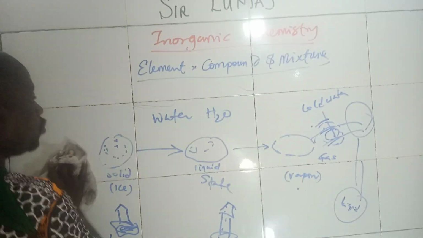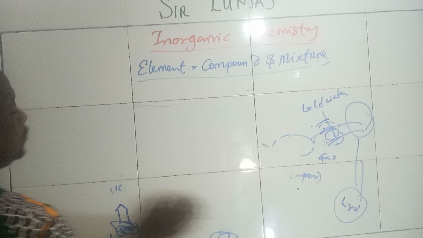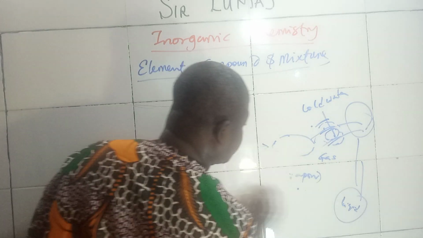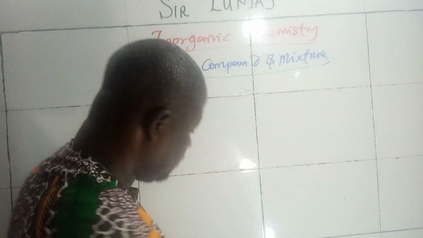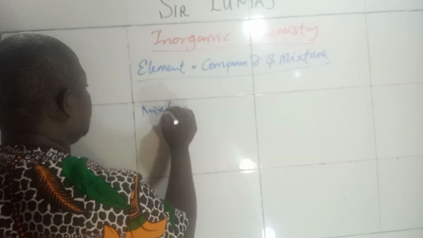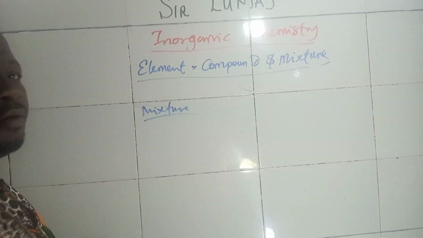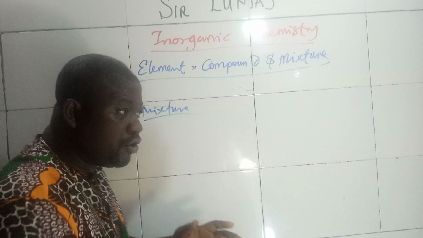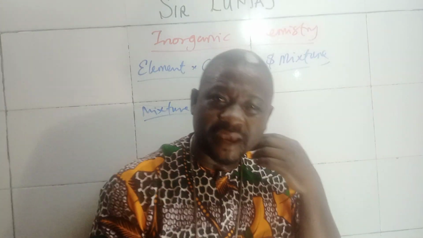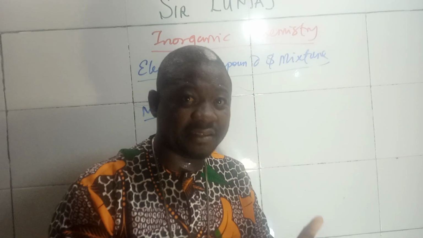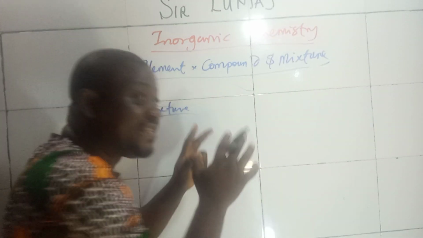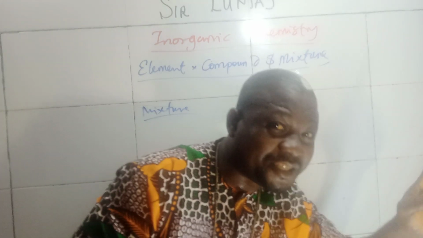Fine. Let's now go to mixture. A mixture is a combination of two or more elements without a chemical change. There will be a physical change, but not a chemical change.